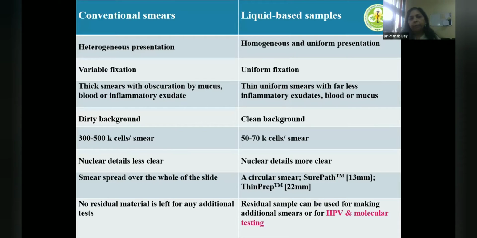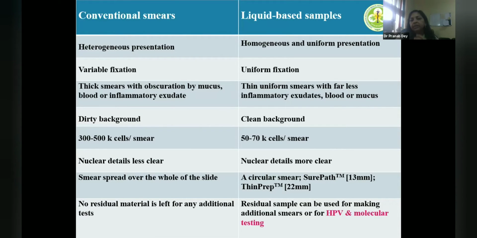So if I want to compare conventional smears with liquid-based cytology samples, these are more homogeneous with uniform presentation. Fixation is uniform because cells are lying in a fluid material. Then they are thin uniform samples with far less inflammation, blood and mucus. But if I say there is less inflammation, blood, mucus, it doesn't mean that if it was a hemorrhagic sample or an inflammatory sample, I will not be able to make out that it was hemorrhagic. Everything is represented on the slide.